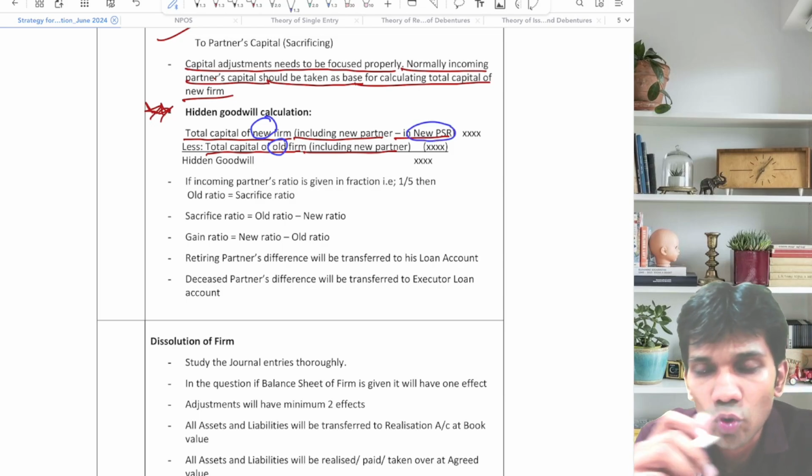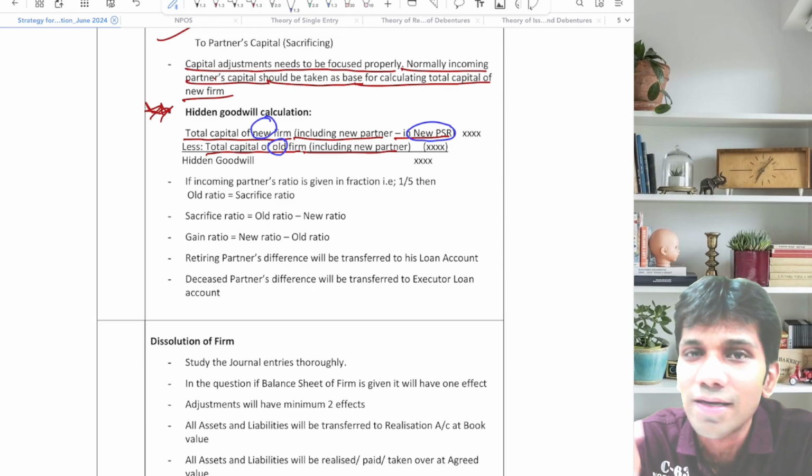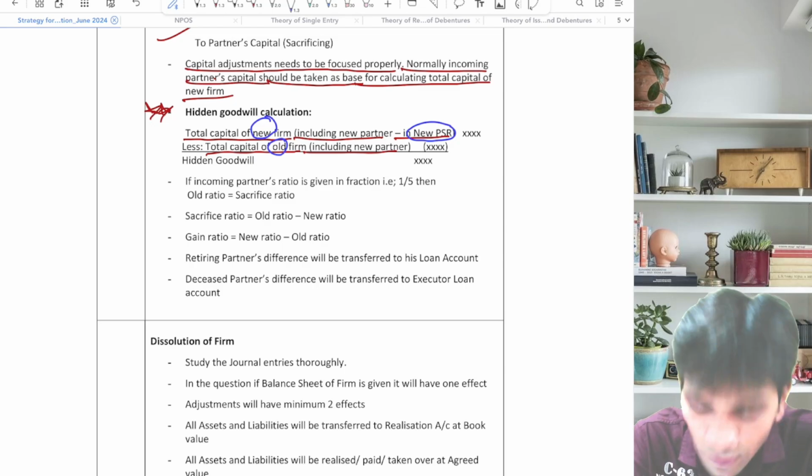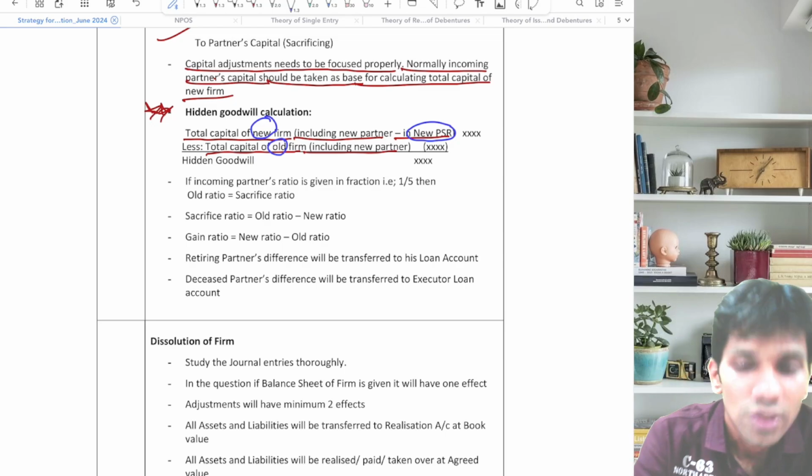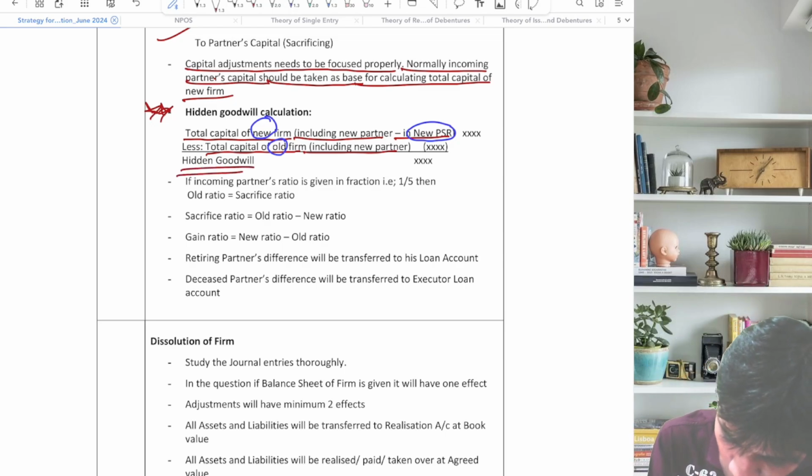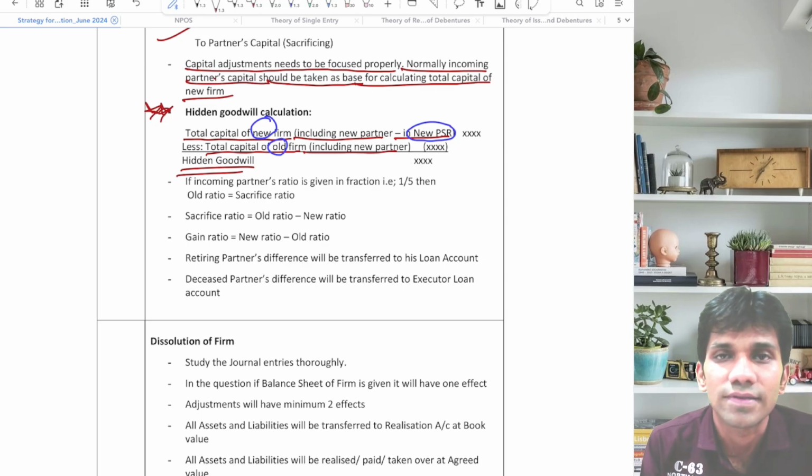So what are the steps? Total capital of the new firm including the new partner in the new PSR. Less total capital of the old firm including the new partner. The difference which you get is hidden goodwill. I hope it is very, very clear, guys. So guys,